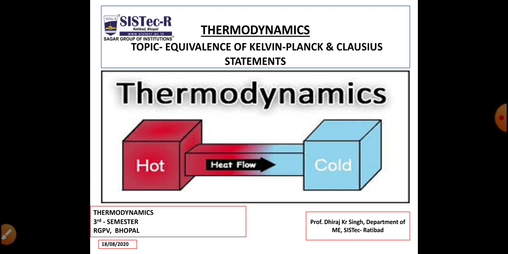Today the topic is equivalence of Kelvin-Planck and Clausius statement. That means what is the equivalence between them? Are they both parallel statements, or is there any difference? So today we are going to discuss these things. The main focus is that if we violate one statement like Kelvin-Planck statement, then Clausius statement gets automatically violated. Or I would say, if I violate Clausius statement, then Kelvin-Planck statement gets automatically violated. Then how will it happen? We are going to see it.